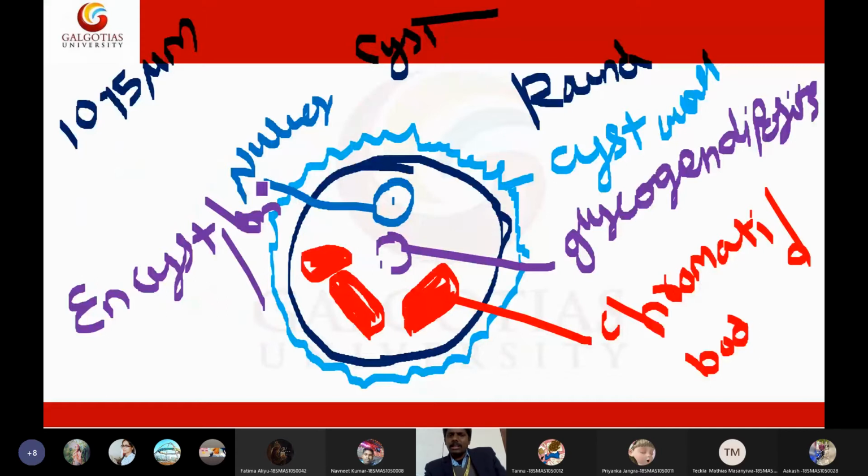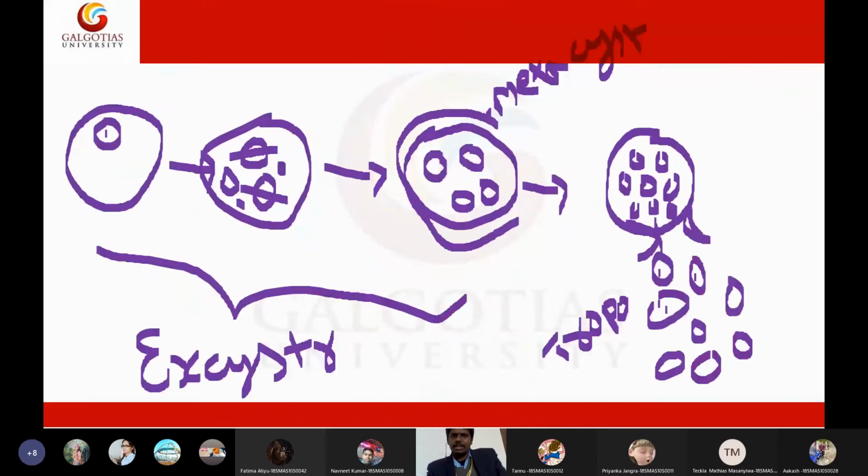Now this cyst will enter the intestine, and there it will undergo excystation and release 8 amoebas, which will happily feed in our intestine and become trophozoites again. The trophozoites will be discharged, and the patient will have loose motions. He will go on the floor, and definitely someone will touch the loose motion and get a cyst, and they go through the same process again.